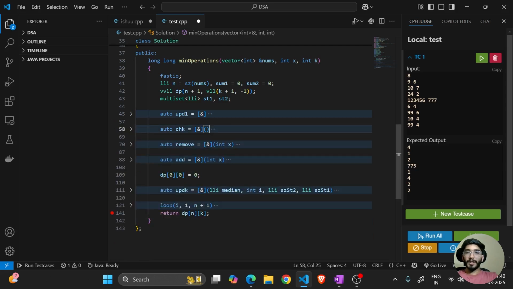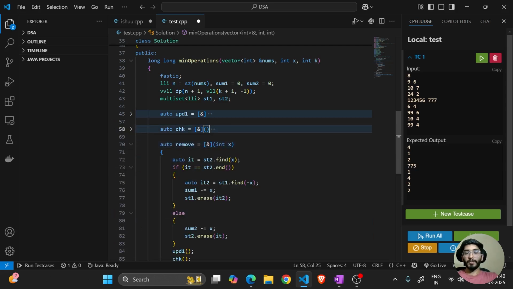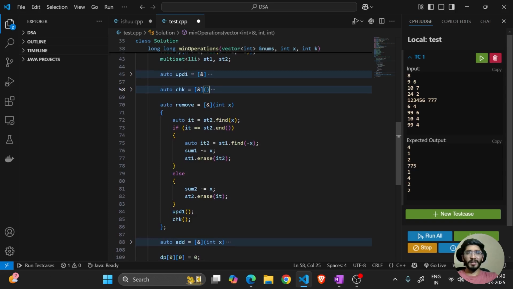So these are the update and check functions. This is the remove function, which works similarly to add, where if my set 2 has the element, because I am maintaining the sets in a way that at any point of time, my set 2 can have more elements as compared to set 1.